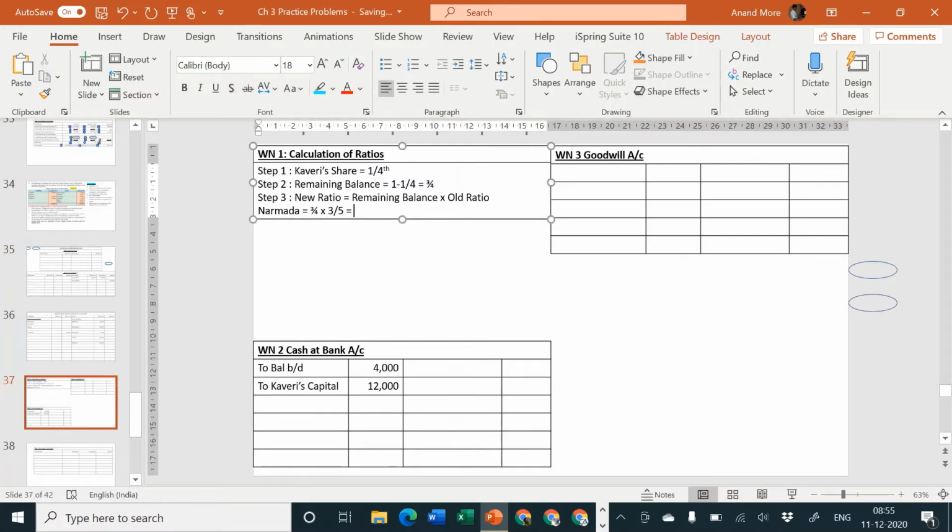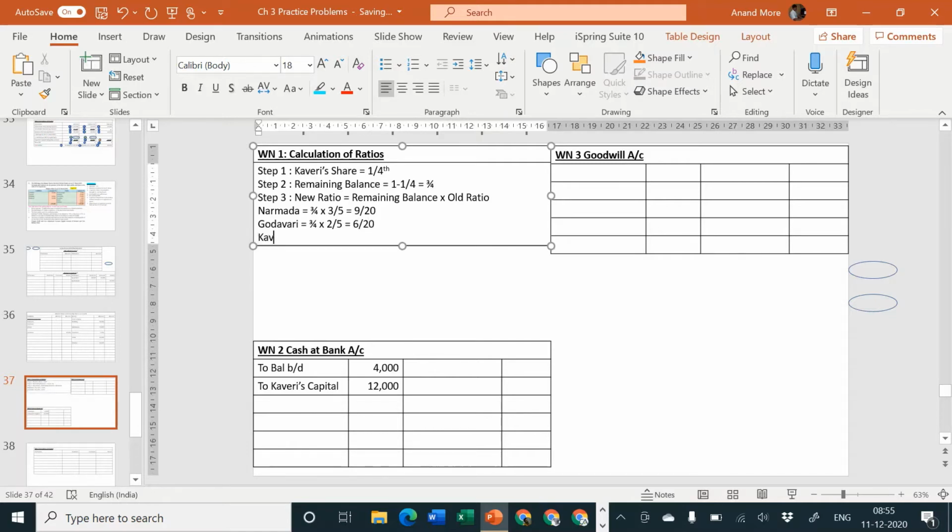So 3 into 3 is equal to 9. 9 upon 20 is the new ratio of Narmada. Then Godavari, her remaining balance is also 3/4 into her old ratio was 2/5. That goes to 3 into 2 is equal to 6 upon 20.